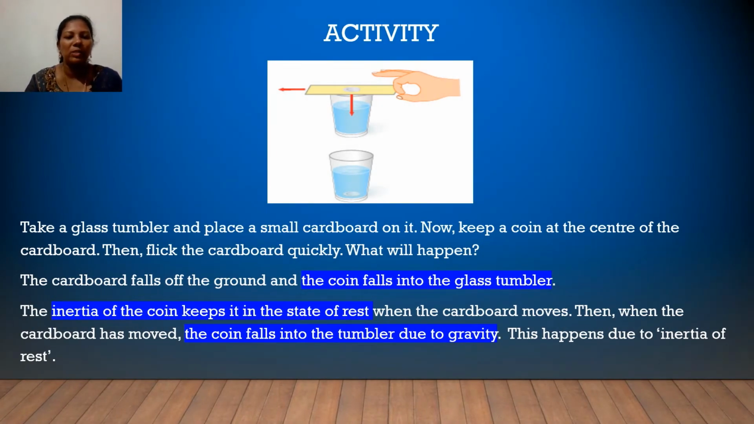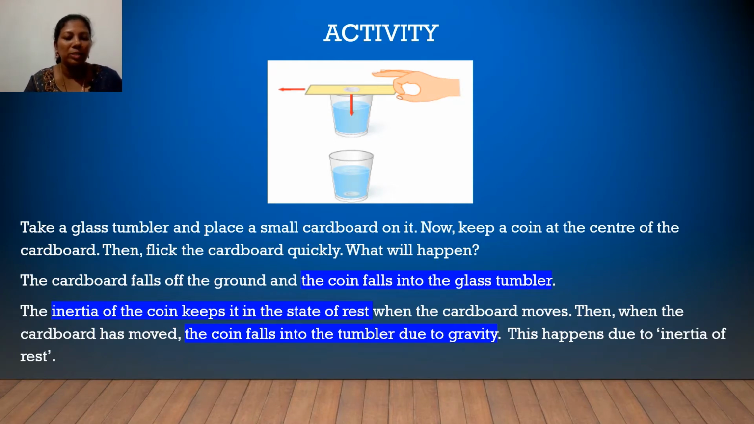Here, an activity is given. For this, you need to take a glass tumbler and place a small cardboard on it. In the center of the cardboard, you place a coin. After that, you just flick the cardboard quickly. What will happen? The cardboard falls off and the coin will fall into the glass tumbler. What can you say from this activity?